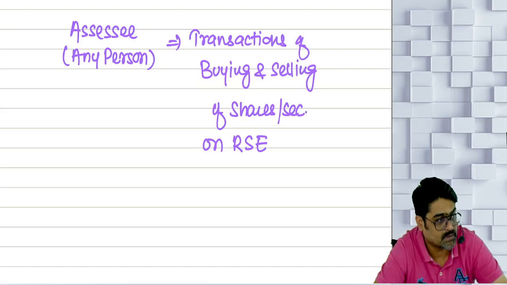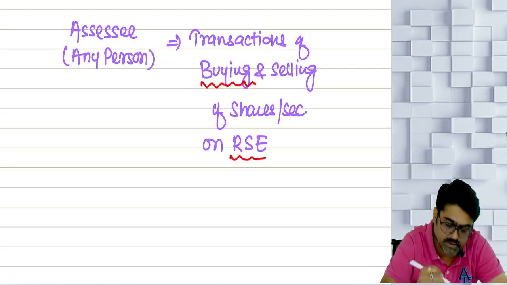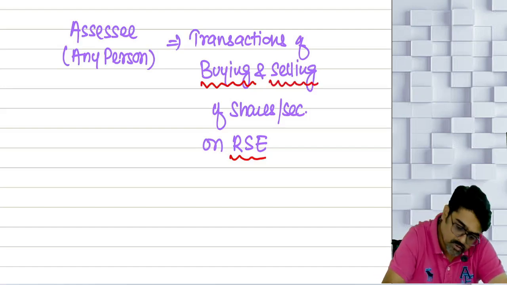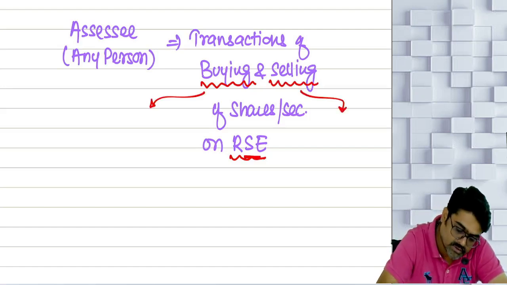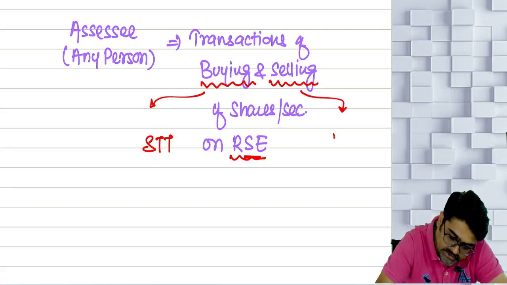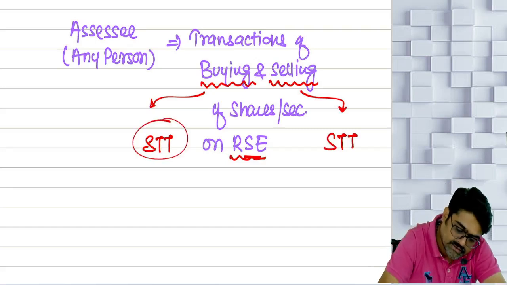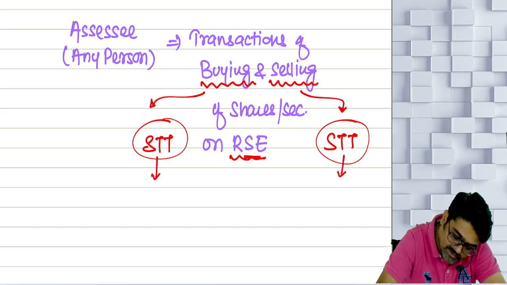On a recognized stock exchange. So whenever you buy on a recognized stock exchange, whenever you sell on a recognized stock exchange, at the time of buying also, at the time of selling also, you have to pay STT. STT is securities transaction tax. So this securities transaction tax will also be allowed.